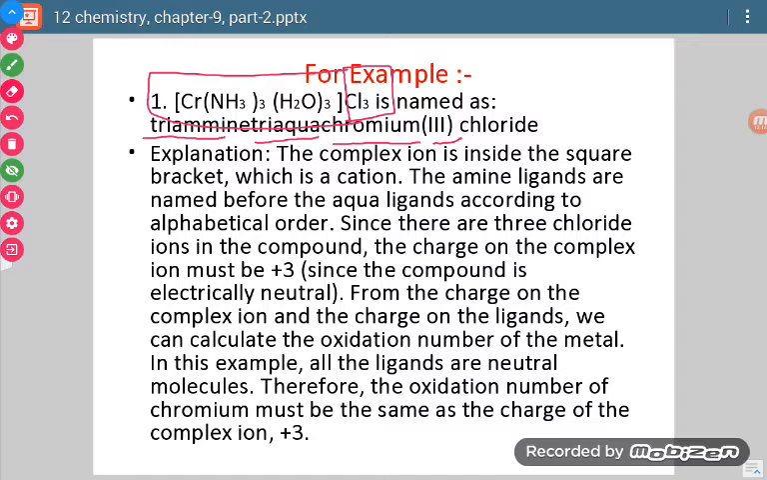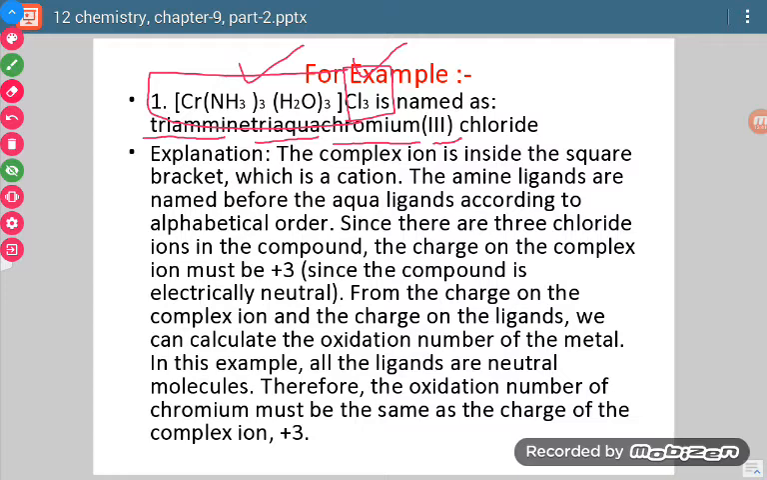There may be the case that this whole square bracket term comes twice or thrice, or whatever is the counter ions, they may be more than once. But what we have to do, we have to name the complex also once and the counter ions also once. So outside there are 3 chlorine atoms. So what we are going to say, they are going to be named as ion only.